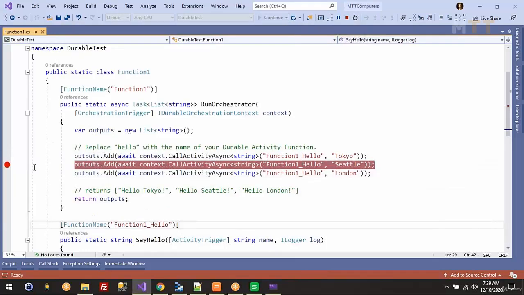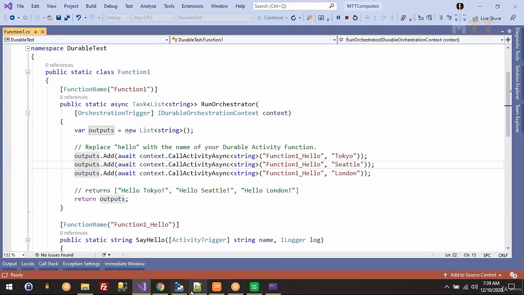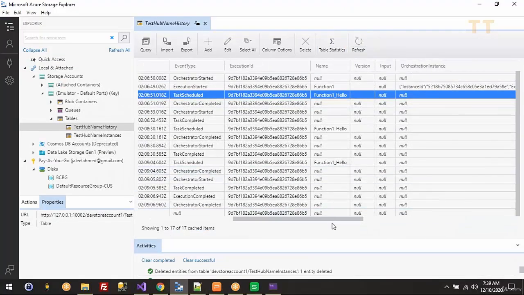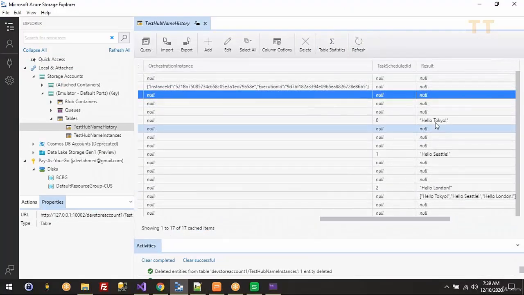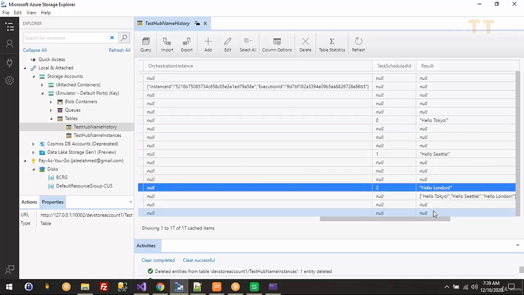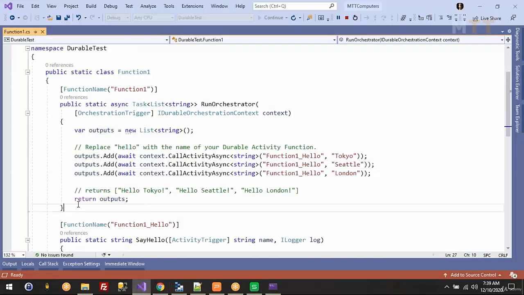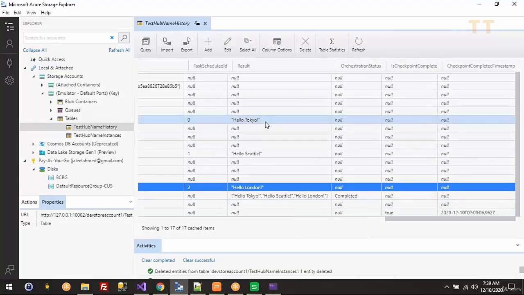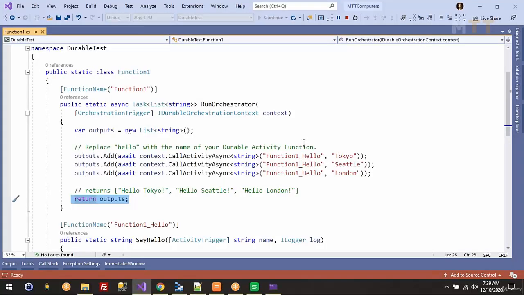it called that function thrice, in sequential order. If you refresh this, hello one was called first with hello Tokyo, hello Seattle and hello London. Finally, it returns the complete output. It's not necessary, but it logs that everything is completed, and in that sequential order we got hello Tokyo, hello Seattle and hello London. Any questions on this? We'll see one real-time example, but I want you to implement the internal code. Before that, any questions?